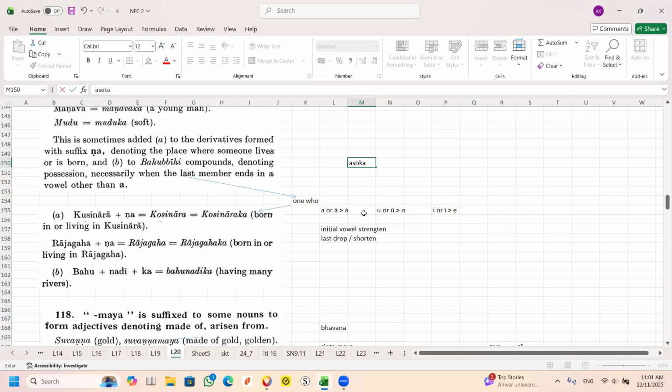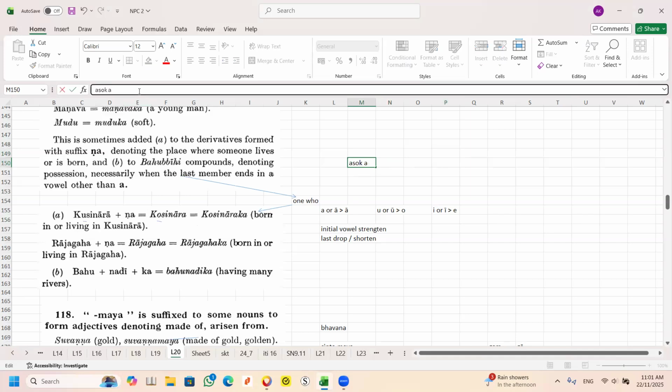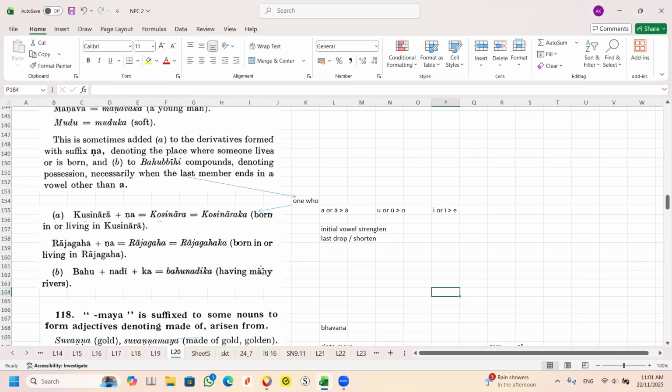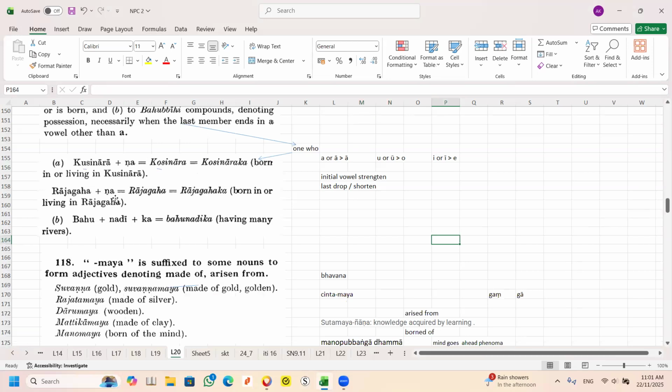In Sanskrit, Ashoka they will pronounce as Ashok. You take Ashoka, it becomes Ashok. They don't pronounce the final vowel. That is the way some of the grammar in pronunciation works in Pali and Sanskrit. All right, so I'm going to move to this.